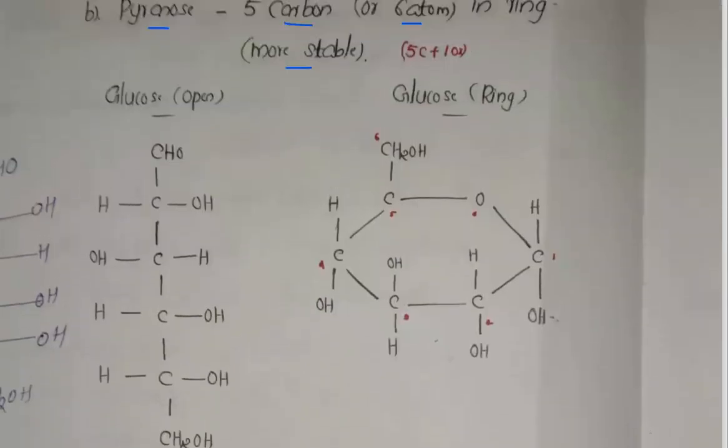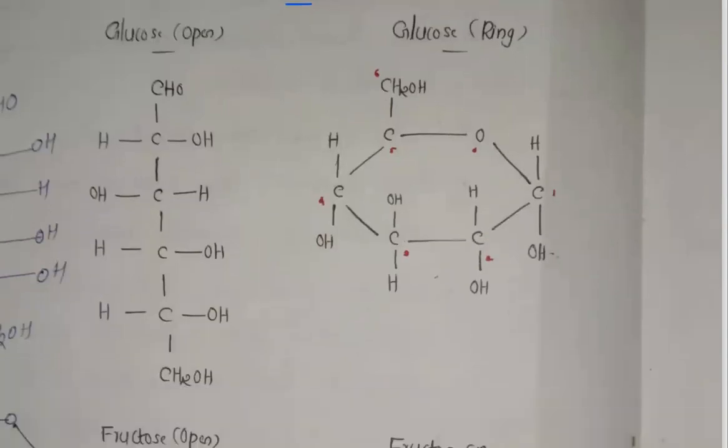Now about the structure of glucose. See this. Totally 6 carbons are there, isn't it? 1, 2, 3, 4, 5, and 6. At the upper end, the aldehyde group is there, and a CH2OH group at the bottom. Now about the arrangement of H and OH: at the second carbon, hydrogen and OH, then OH, H, then OH, H, and finally again H and OH.